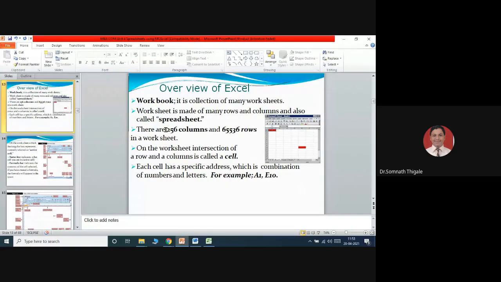So these are some limitations. Maximum you will have 256 columns and 65536 rows. So in a particular sheet, एका sheet मध्ये तुम्हाला maximum किती rows असू शकणार आहेत 256 आणि entries म्हणजे columns 256 असतील आणि entries किती असू शकतात 65536 rows that you can get. So understand this.